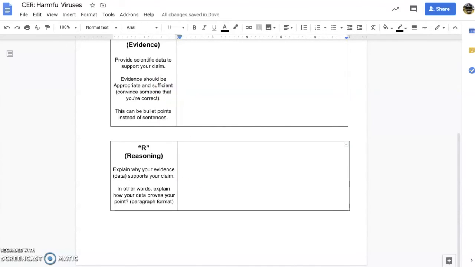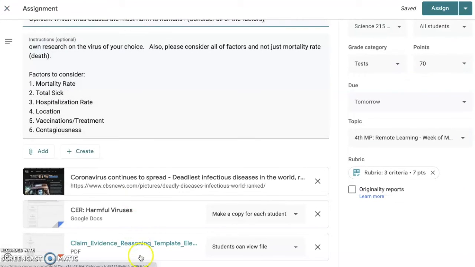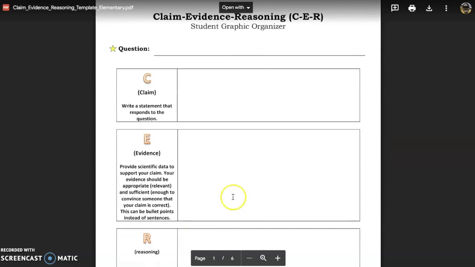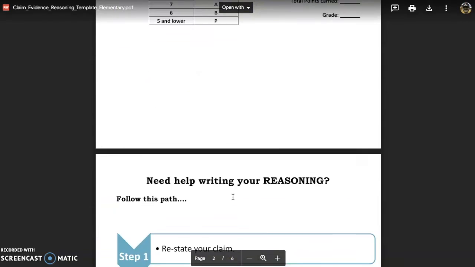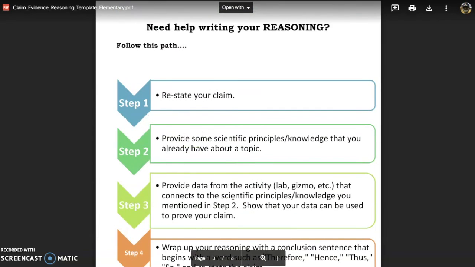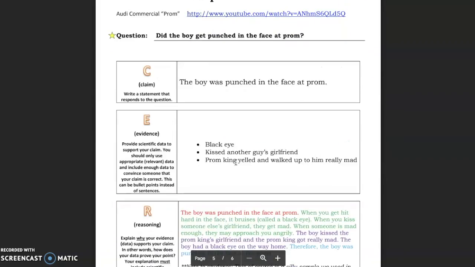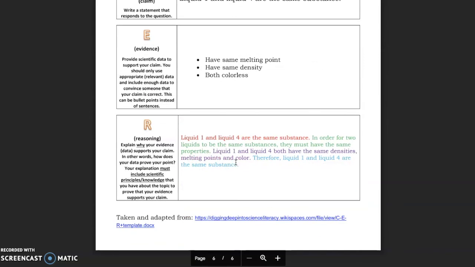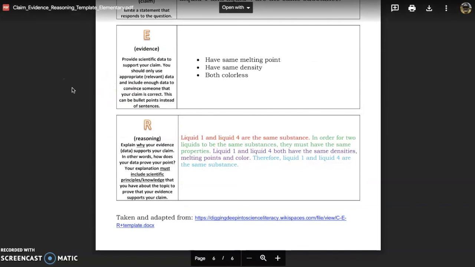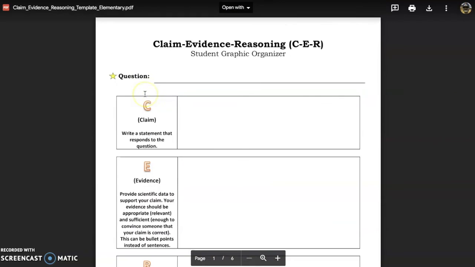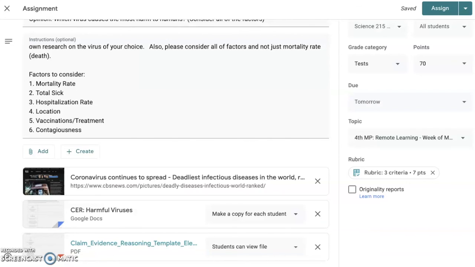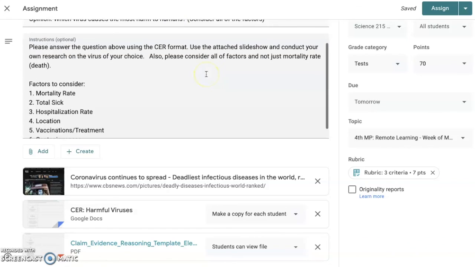One last thing. I do have a template here for you guys to take a look at. That's the rubric, and it gives you some help here. If you follow this path, and here are examples from other assignments that will help you answer the questions correctly, you have 3 models. I will also model this during my Google Meet time today. If you are struggling, come to my Google Meet today. You can come on Friday, and we will go over this together and work on this together.